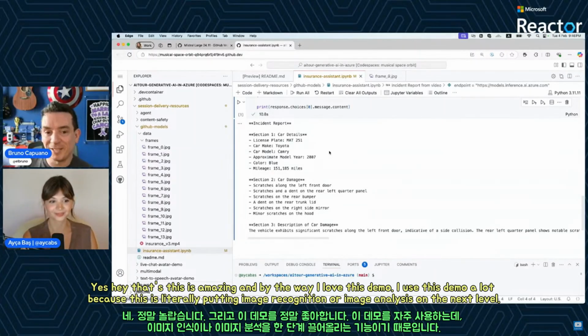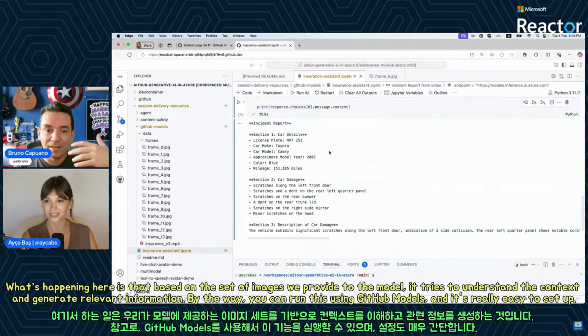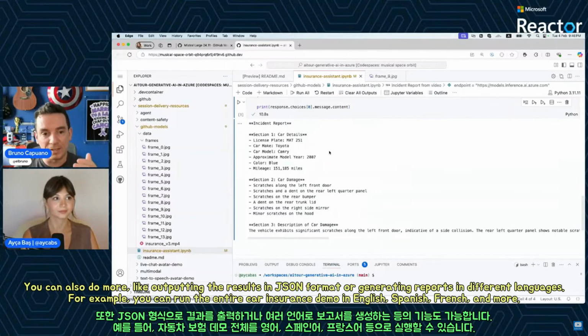I use this demo a lot because this is literally taking image recognition or image analysis to the next level. What's happening here is that, based on the set of images that we provide to the model, and by the way, you can run this using GitHub Models, it's going to try to understand the context and give this information. But you can do more. For example, give this in JSON format, so it's going to generate the JSON. Give me this in different languages.